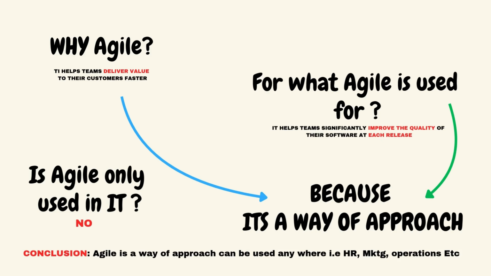Why Agile? As I mentioned earlier, customers want their projects to be completed in less time while maintaining quality and value. That is why Agile is widely used in application development today. In Agile, projects are completed in small iterations. This means that instead of delivering the entire project at once, we break it down into smaller parts and release them step by step.